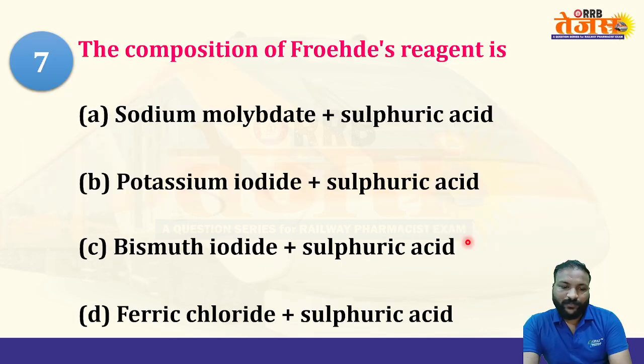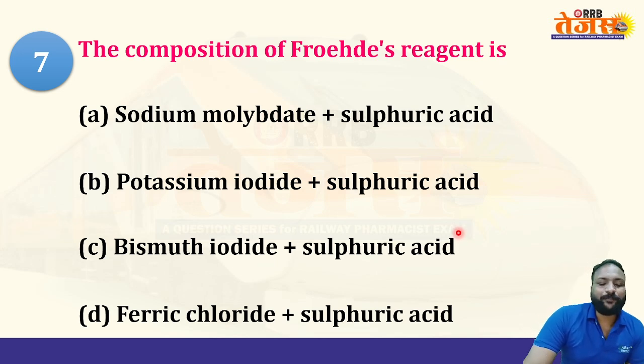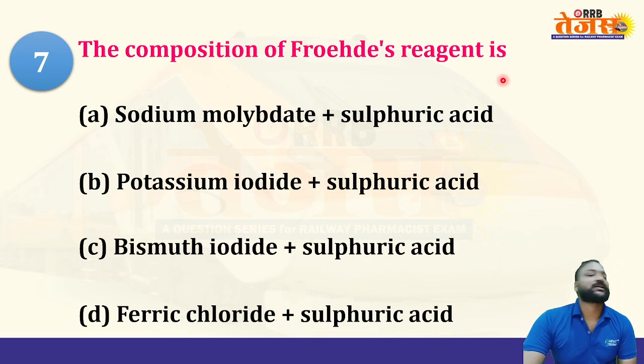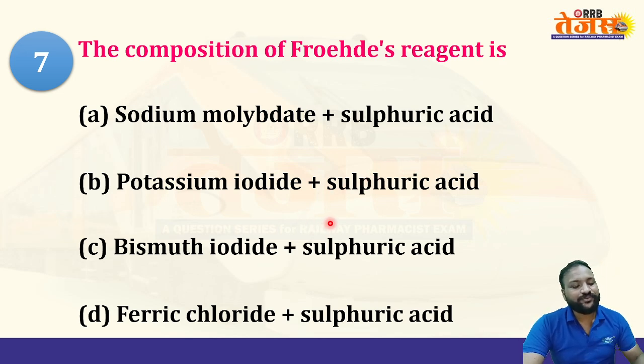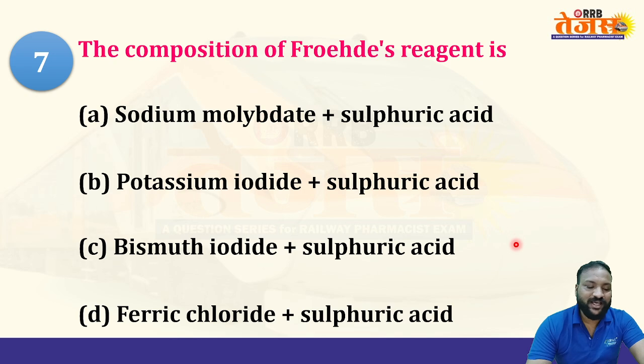That's it. Next question of this series: the composition of Froehde's reagent is option A sodium molybdate plus sulfuric acid, option B potassium iodide plus sulfuric acid, option C bismuth iodide plus sulfuric acid, and option D ferric chloride plus sulfuric acid. Come on, quick, hurry up. What are your answers? We are waiting for your responses.